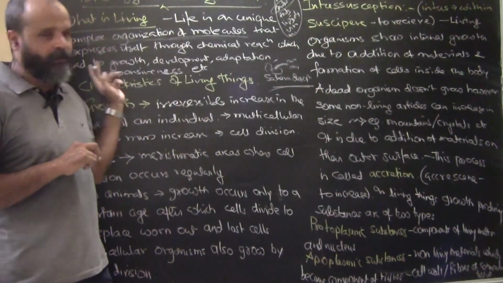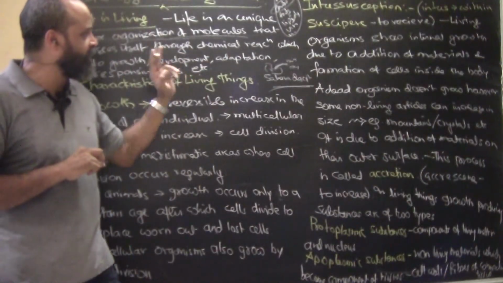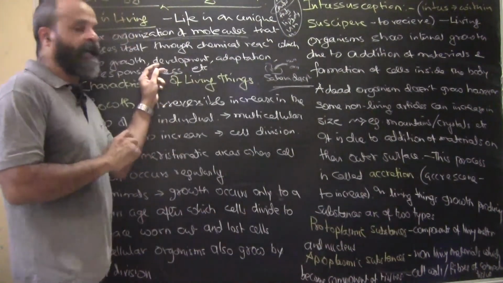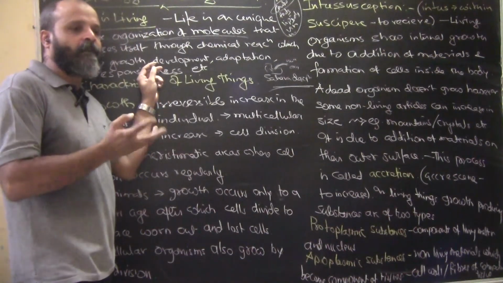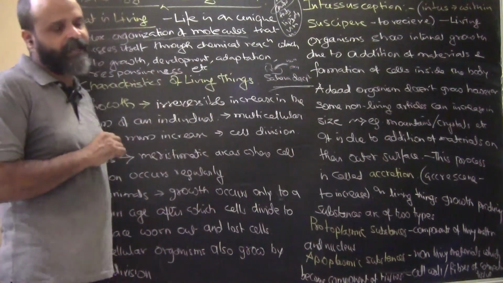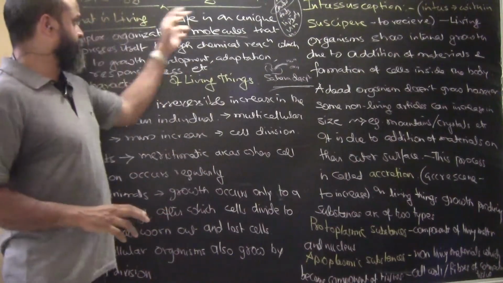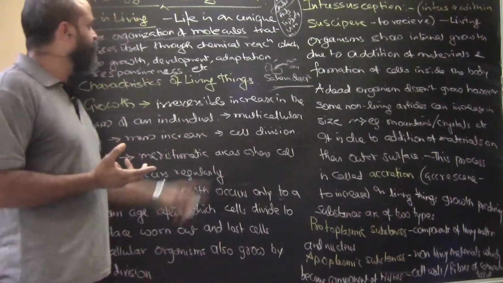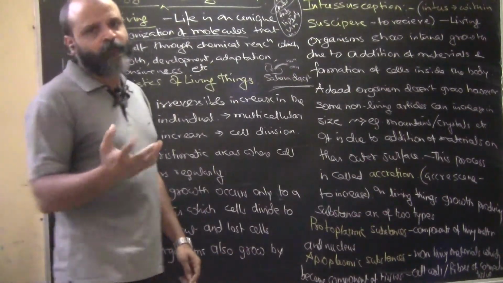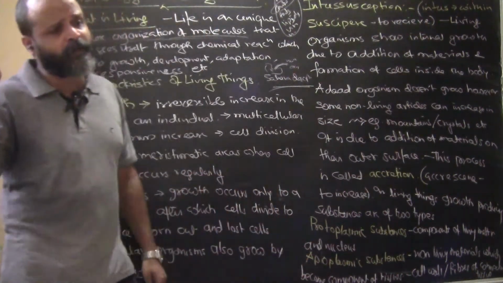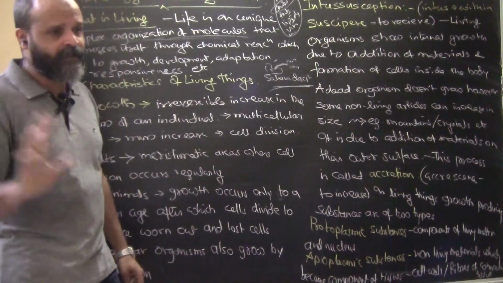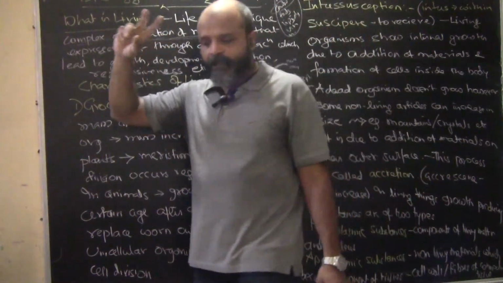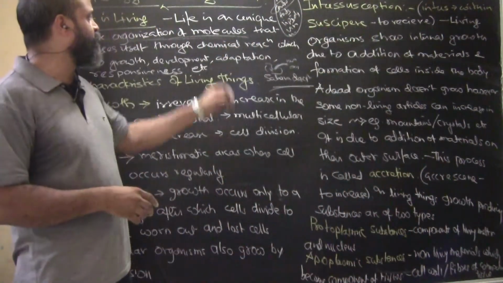No matter what, whatever chemical reactions are happening within our body, they are happening because certain molecules are consistently present, and these molecules are having chemical reactions because of which these things are happening. So what is living? Life is a unique complex organization of molecules. Why are we not defining life in terms of body? Because animal bodies are different, from unicellular to multicellular, their body shape, size, etc. are different, but the molecules that they have are more or less common. So the molecules which are there in different types of organisms to sustain life are more or less common.